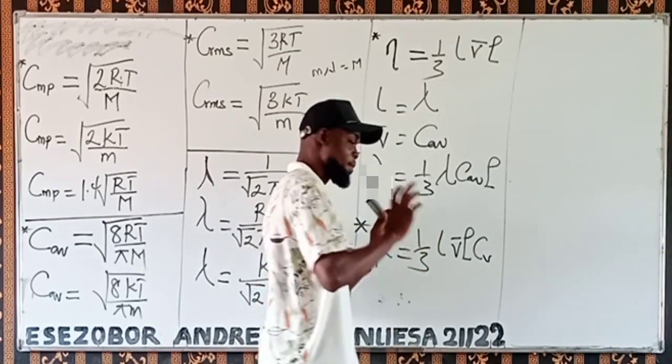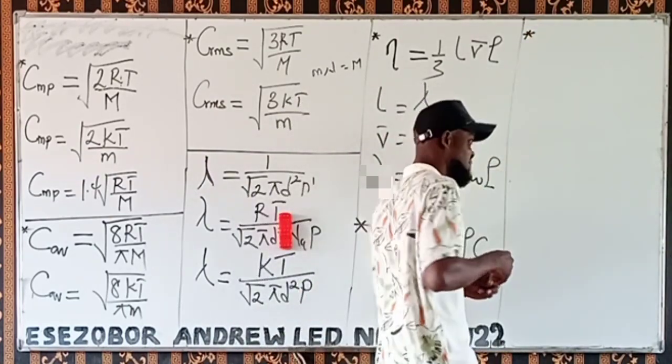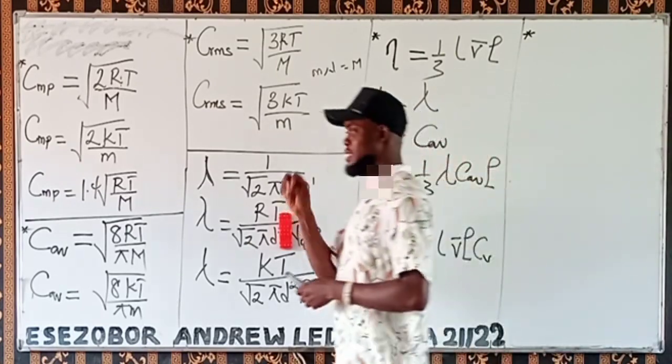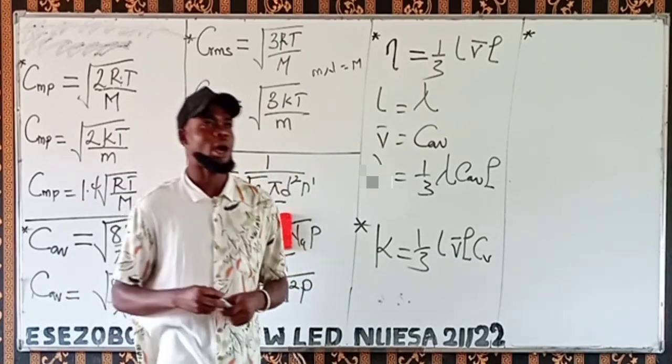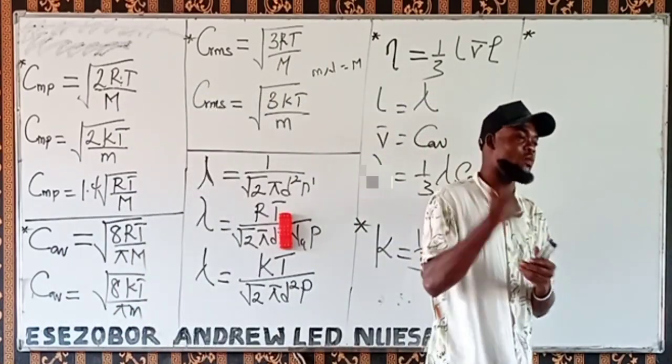It's very important. The last one of the three is the diffusion coefficient of a gas. What are we actually saying?